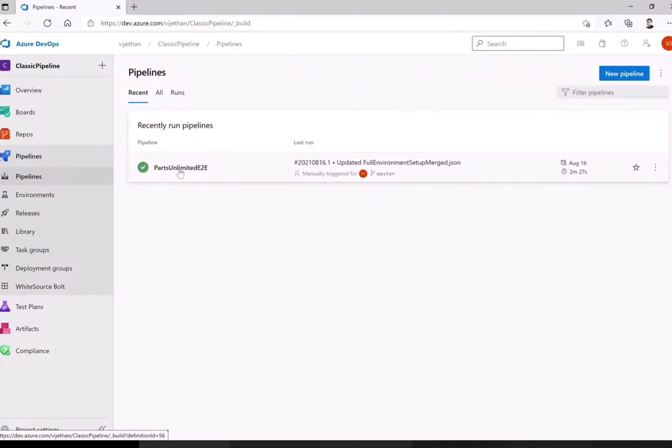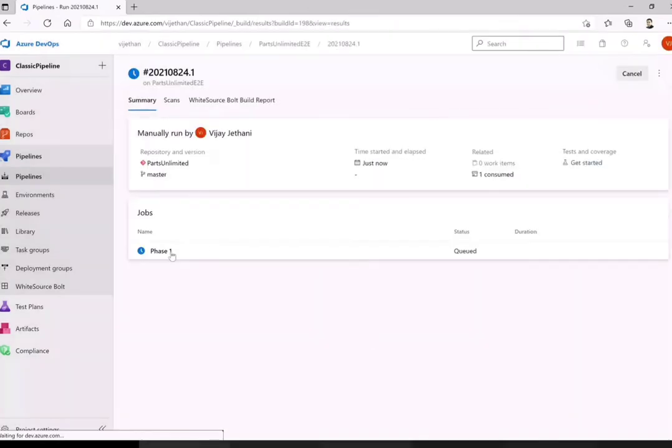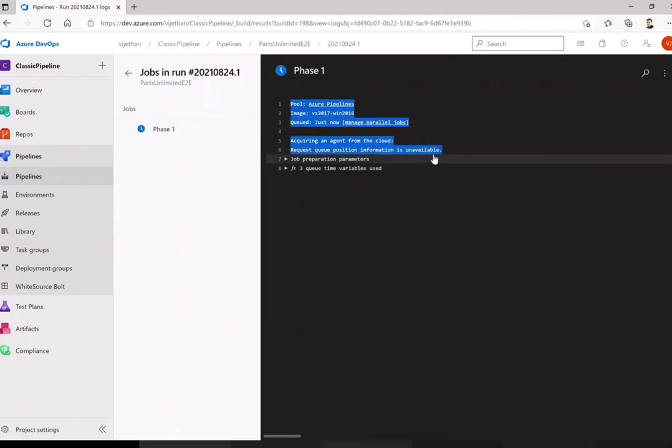I have not kept any trigger, but ideally you can keep a trigger once you run this complete pipeline. In this particular case, I will just click on run pipeline so that you can visualize how it goes through that agent. And see, first this is called a job. That means everything we run from the stages is given a job to run on, and this is taken by Microsoft. For the pool, I have taken the image depending upon whatever I have selected. If you have seen Visual Studio 2019, this will keep acquiring that and provide me the information step by step, the way my code is getting built on top of this.